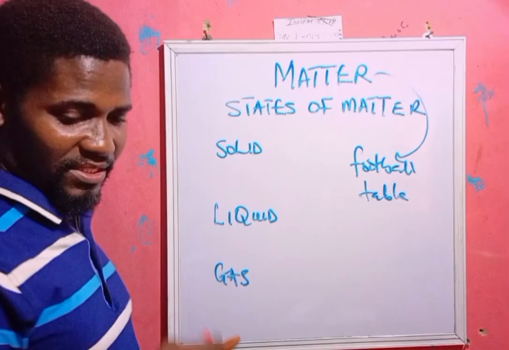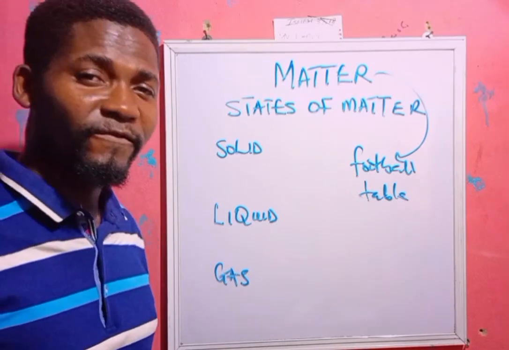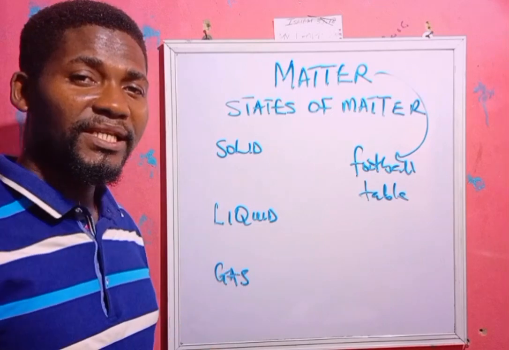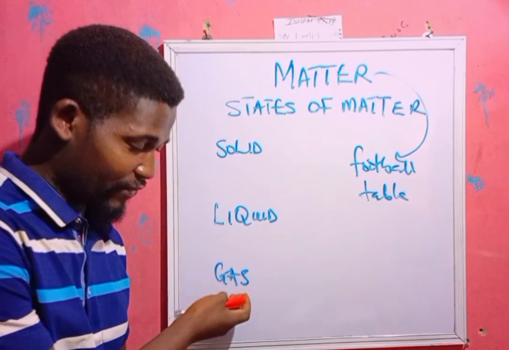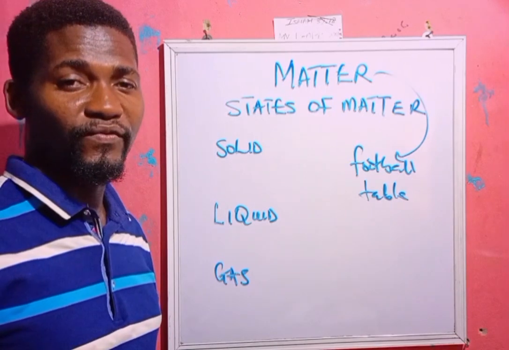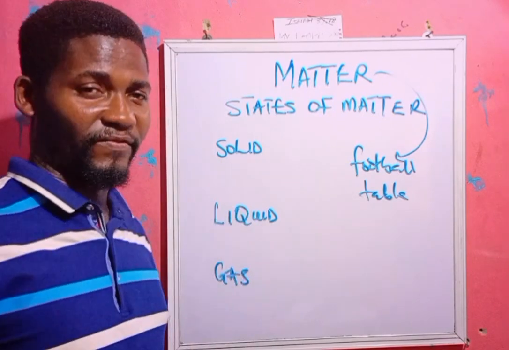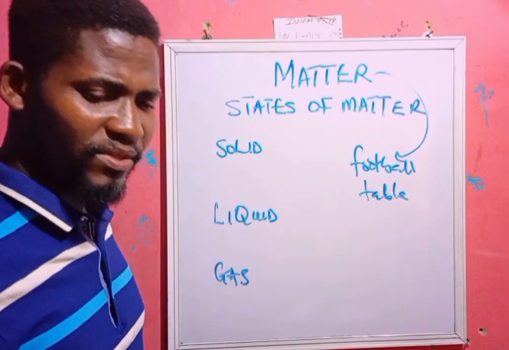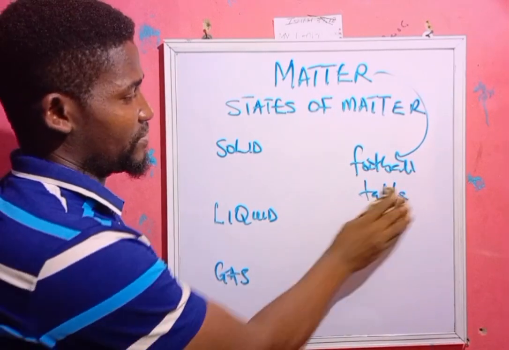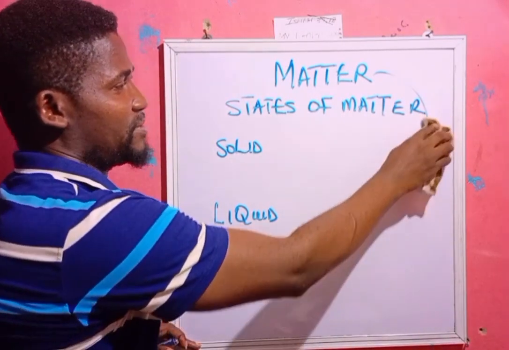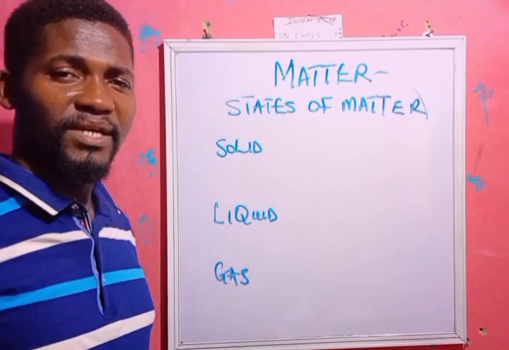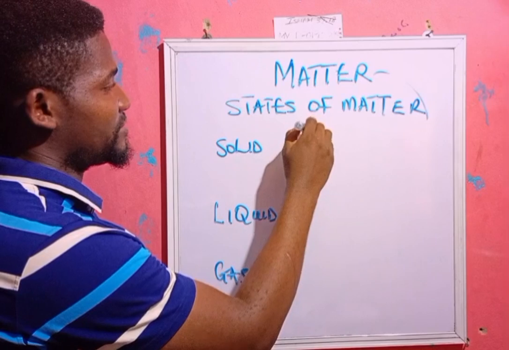Now, this matter can exist in different forms. It can be in the form of solid, it can be in liquid form, it can also be in the gaseous form. Now what are the properties of these different states of matter? Why will we say a state of matter is in the solid or gaseous or liquid form? What really happens? So let's take a sample of matter, for instance, and let's use water.